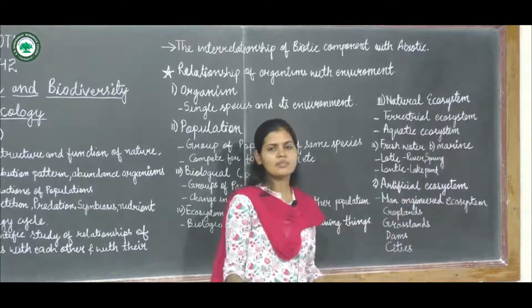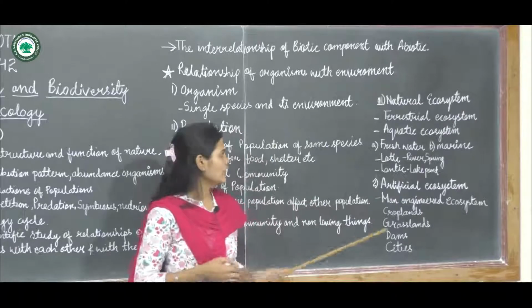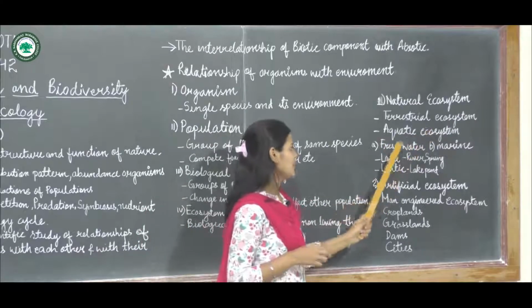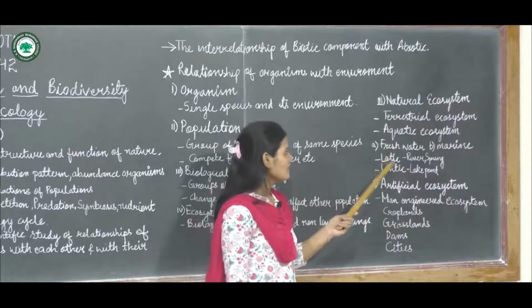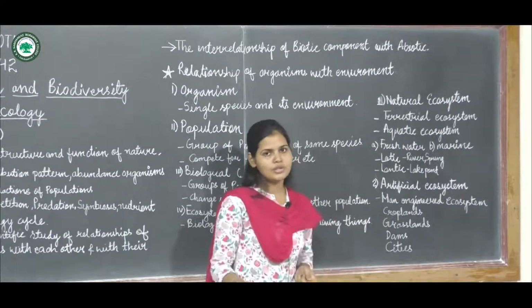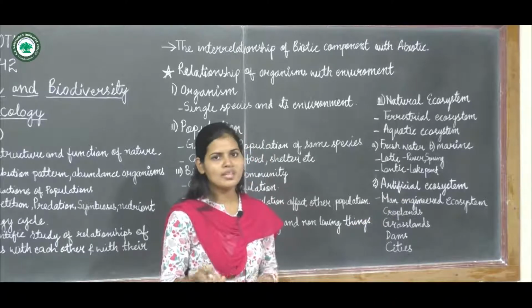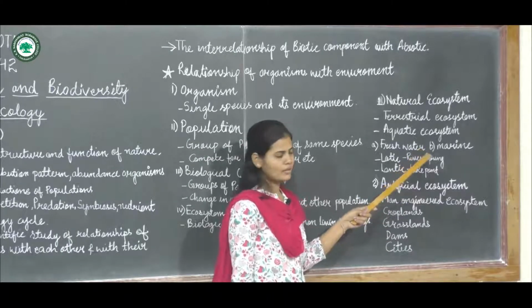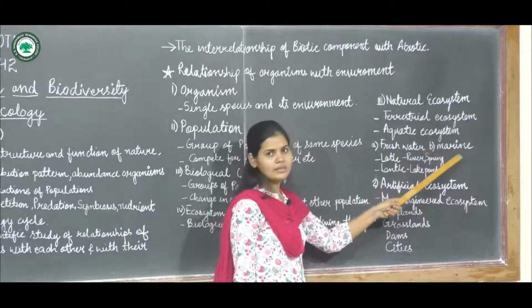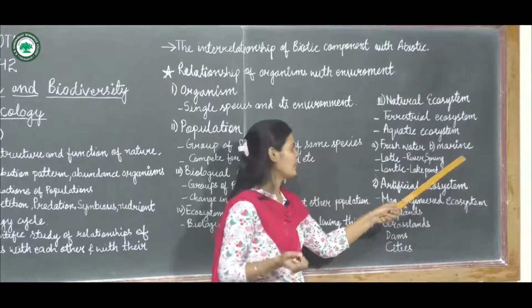Aquatic means the species which are living in water. This aquatic ecosystem can be further divided into fresh water and marine water. Fresh water means the natural water, and marine water is the sea or ocean water. Here the salt concentration is less in fresh water, and in marine water a high salt concentration is present.